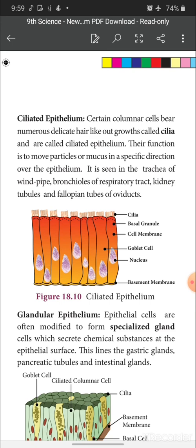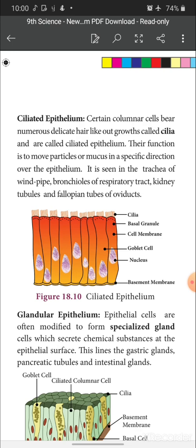The dust particles which enter the respiratory tract, that is the nostril, larynx, and trachea. What happens? The trachea is lined with ciliated epithelium. The cilia present in the ciliated epithelium lash out the dust particles from the respiratory tract to the outside. So this is the function, moving the particles and mucus.